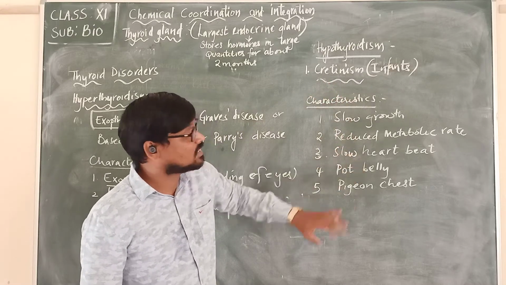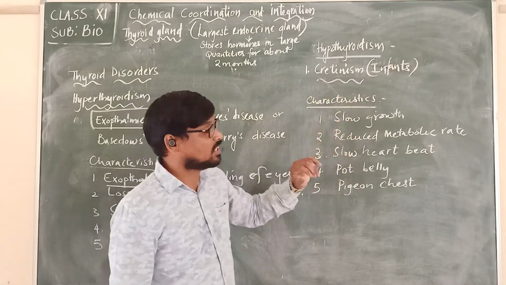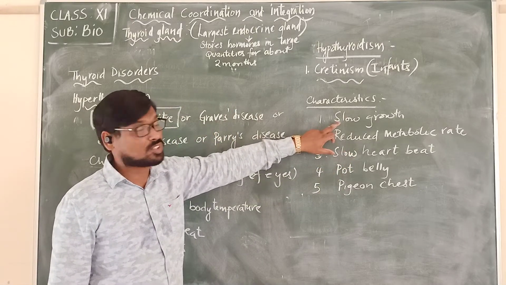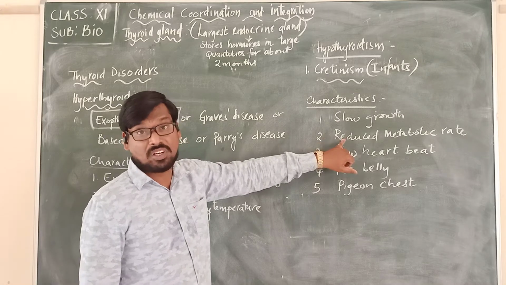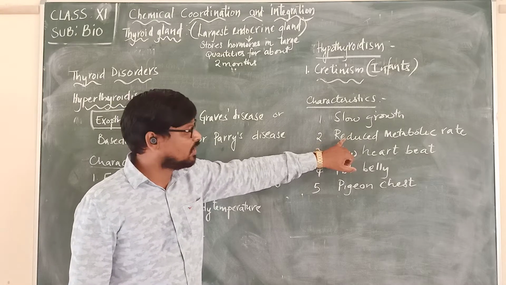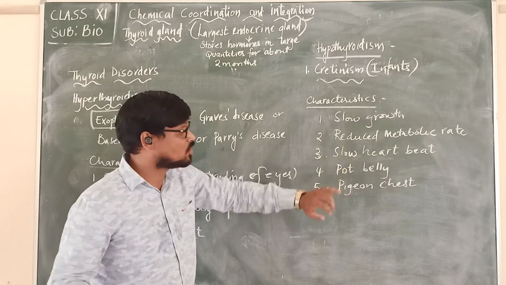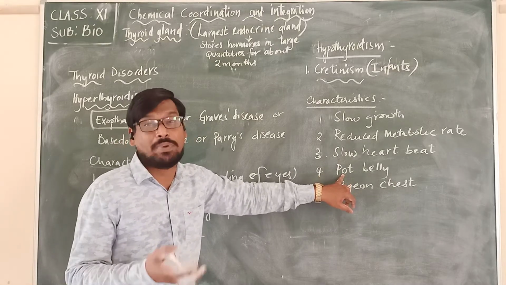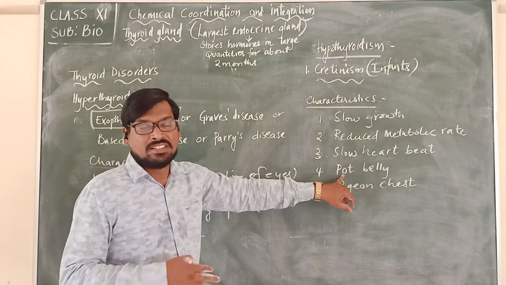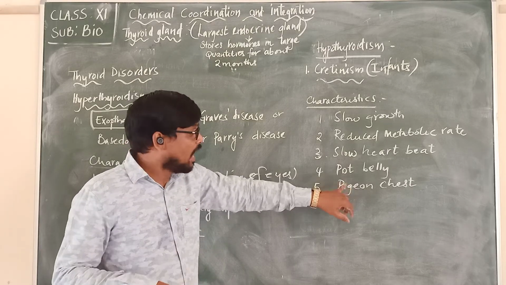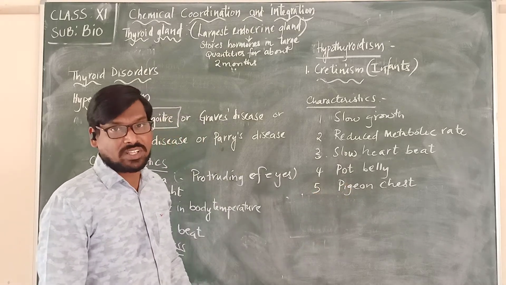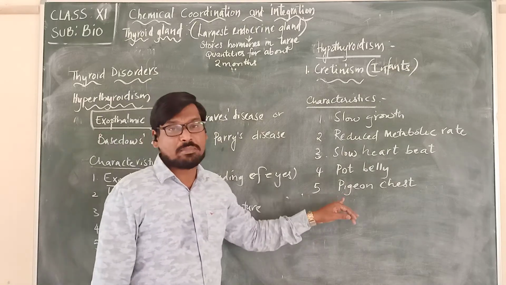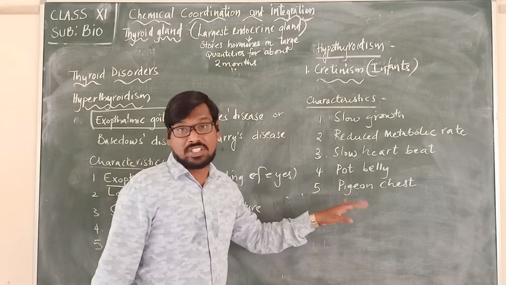These are the characteristics we can see in that person: very slow growth, reduced metabolic rate, and the heartbeat will be very slow. Their belly will be pod-shaped, a pot belly, and they have a pigeon chest, slightly protruded at the front.